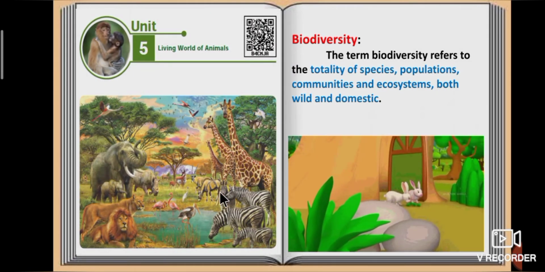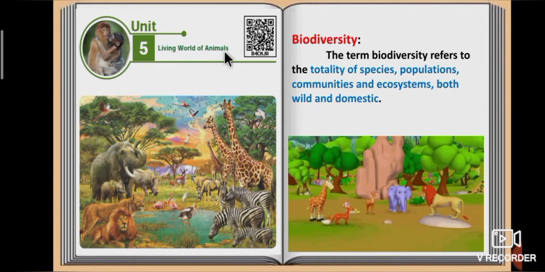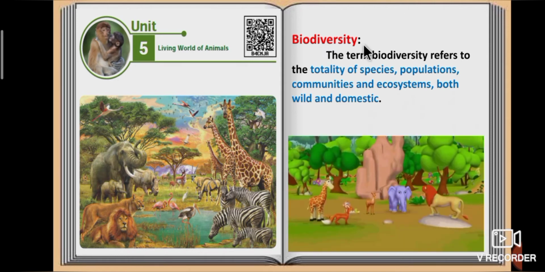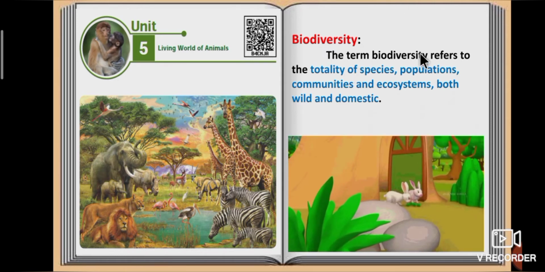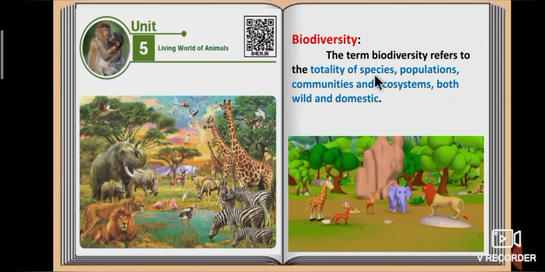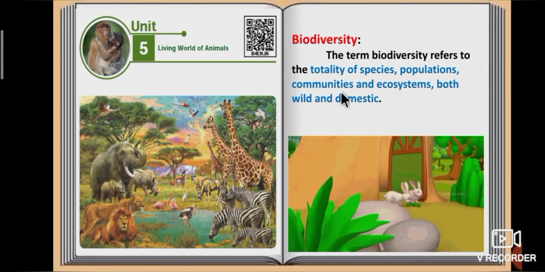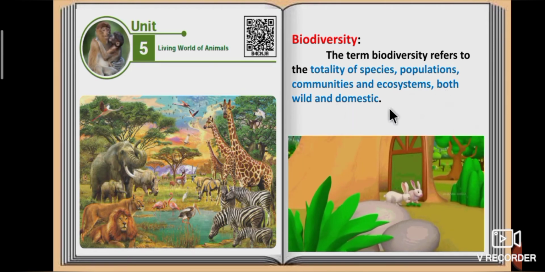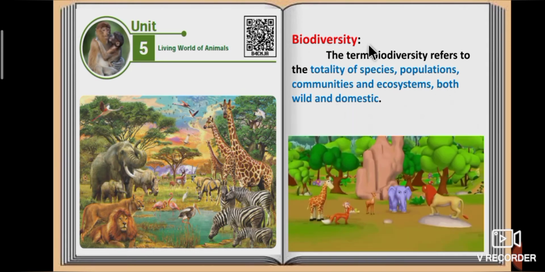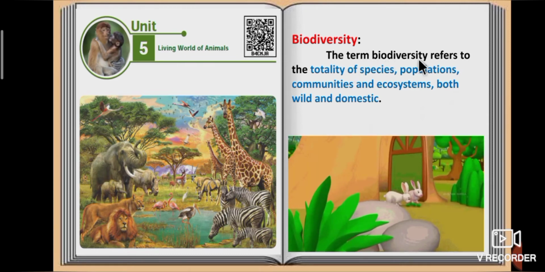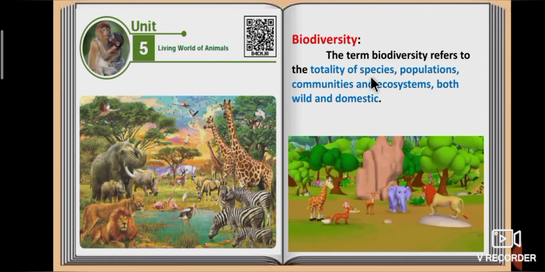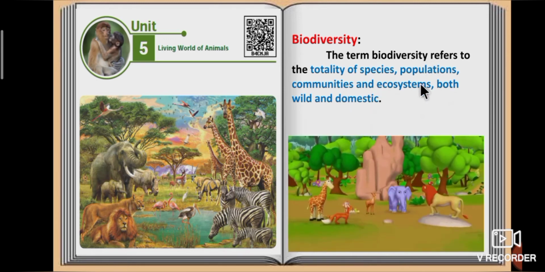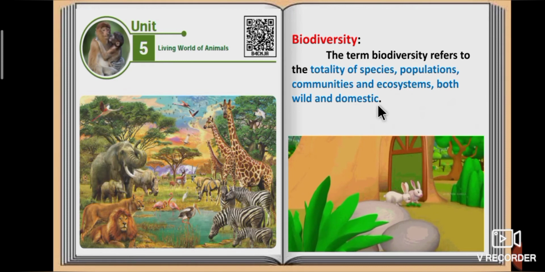Okay, let's start the revision of the fifth lesson, Living World of Animals. Tell me, students, what is biodiversity? The term biodiversity refers to the totality of species, populations, communities and ecosystems, both wild and domestic.